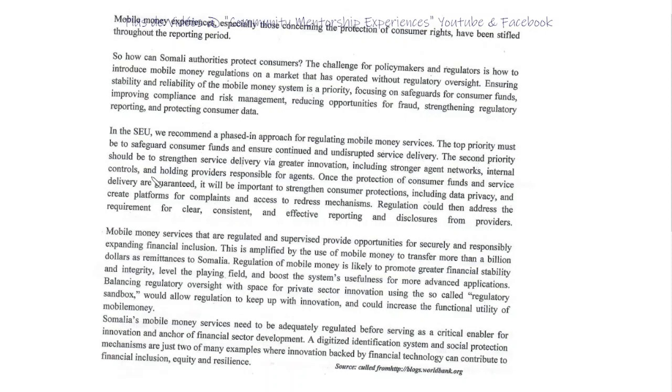The second priority should be to strengthen service delivery via greater innovation, including stronger agent networks, internal controls, and holding providers responsible for agents. Once the protection of consumer funds and service delivery are guaranteed, it will be important to strengthen consumer protections, including data privacy, and create platforms for complaints and access to redress mechanism. Regulation could then address the requirement for clear, consistent, and effective reporting and disclosures from providers.